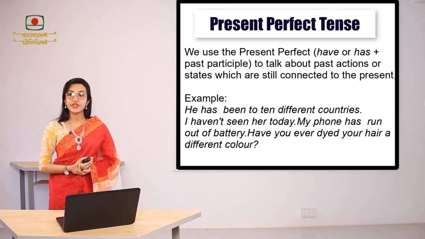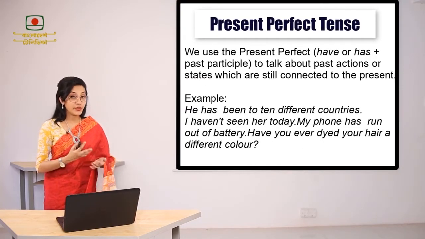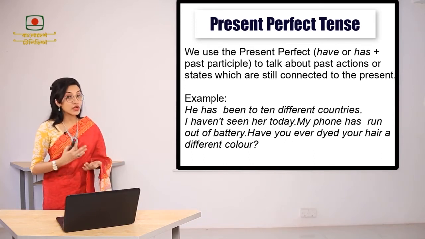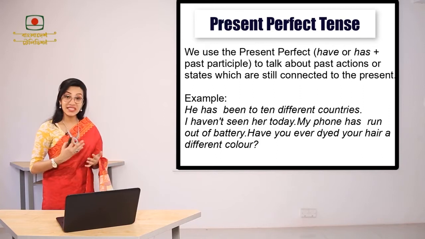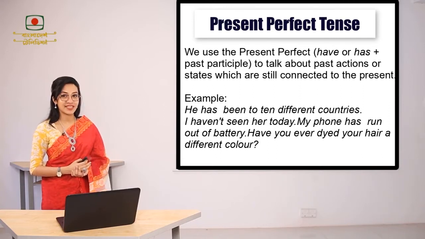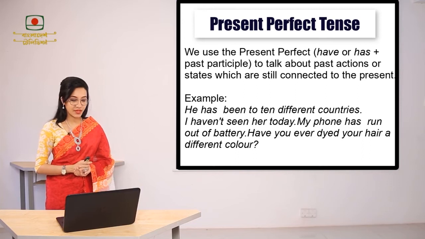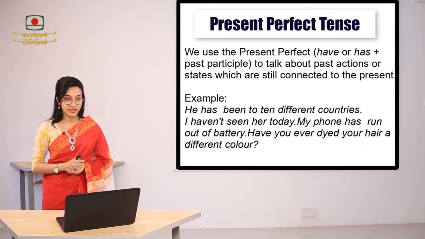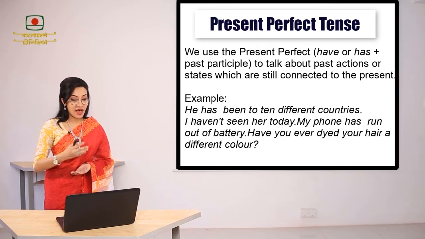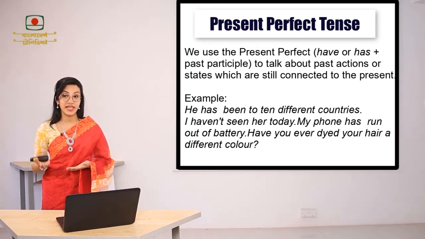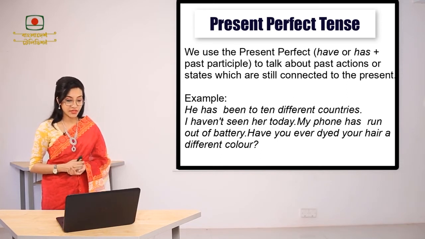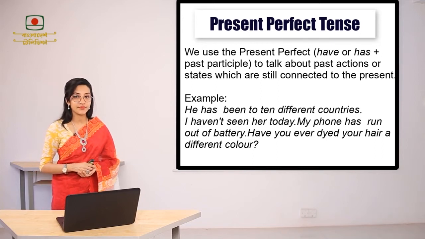Where do we use present perfect tense? We use present perfect tense to talk about past actions or states which are still connected to the present. Let's look at the example. He has been to 10 different countries. In the second sentence, we can see, I haven't seen her today. My phone has run out of battery. Have you ever dyed your hair a different color?